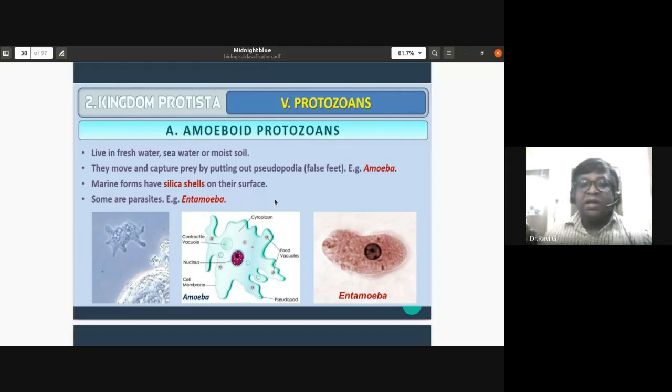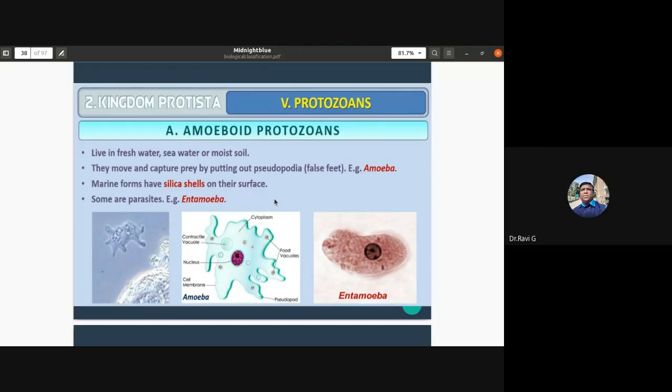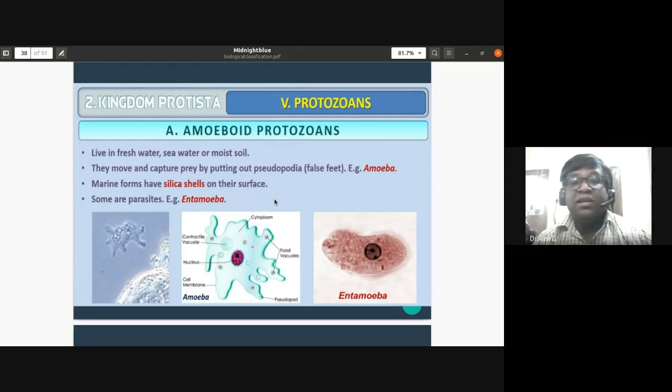Persons infected with Entamoeba suffer from amoebiasis, where they have dysentery with blood and mucus. They corrode the walls of the intestine. So Entamoeba causes amoebiasis.